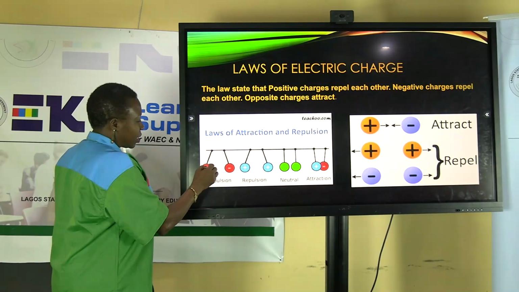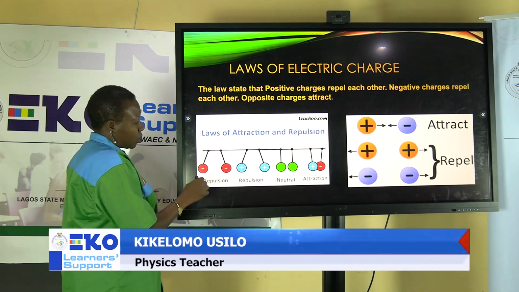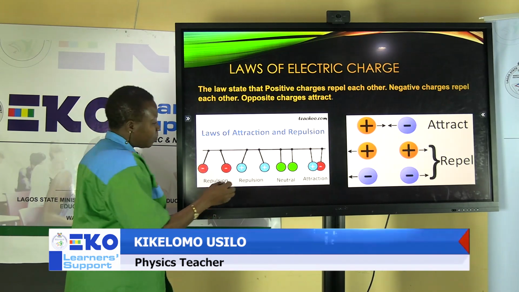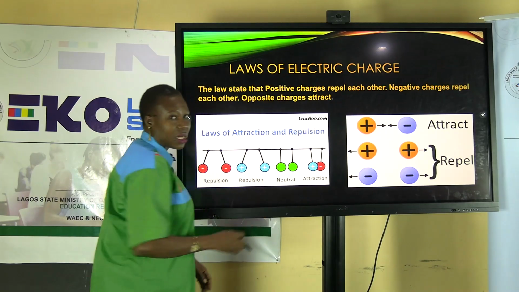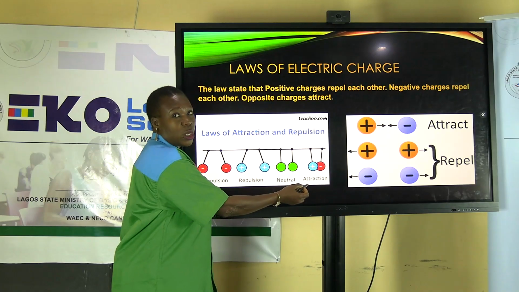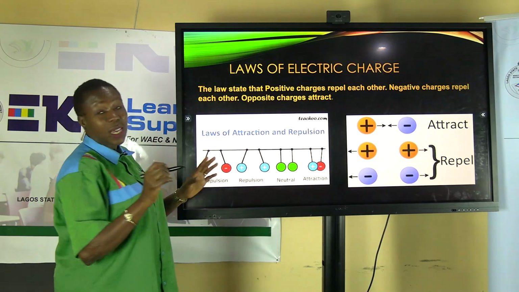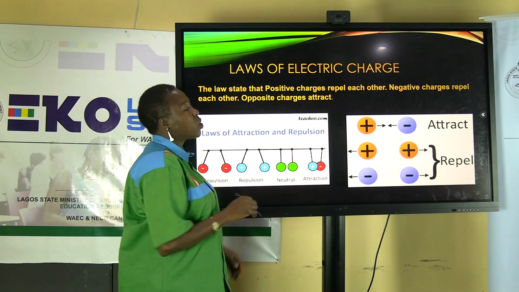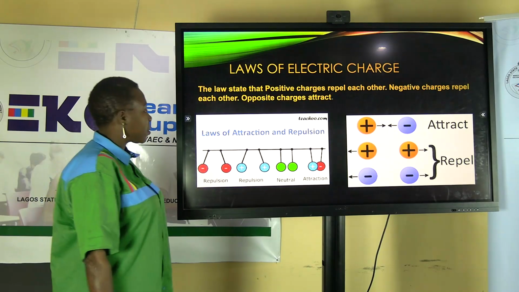There is repulsion. You can see the red balls are moving sideways to show it is the same charge. The same thing for positive charges, they are moving sideways. And neutral means they have an equal amount of protons and electrons. And here, there is attraction because they don't have the same charge. So opposite charges attract, the same charge repels.